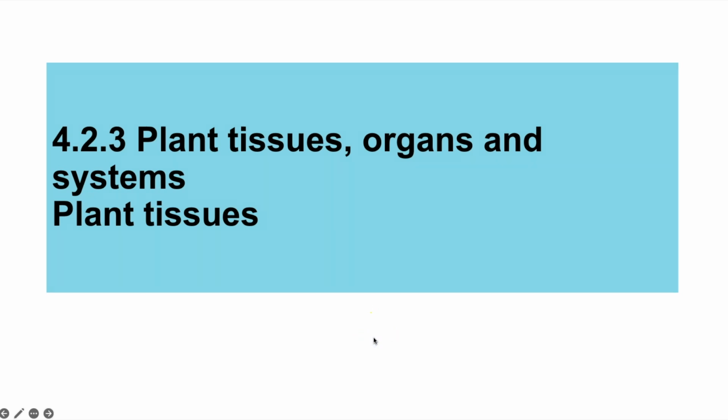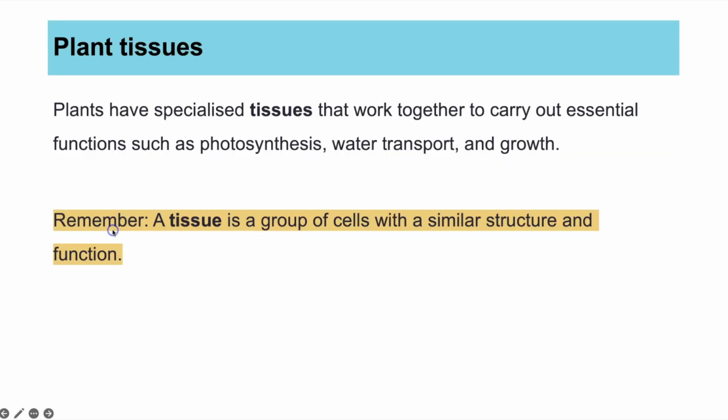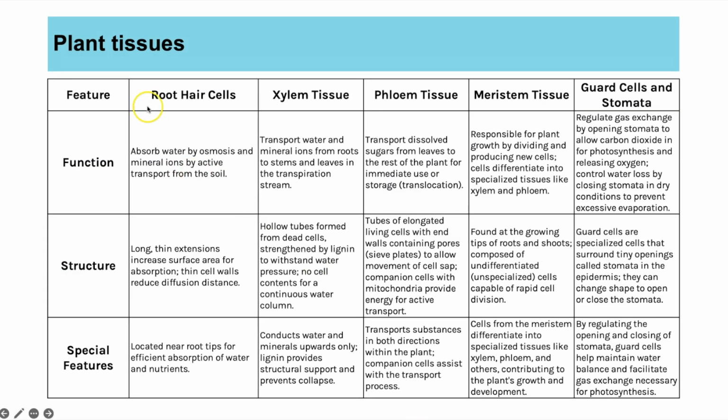So the last bit of this topic then is looking at some plant tissues, organs and organ systems. So plant tissues, just as a quick reminder, a tissue is a group of cells with a similar structure and function. And plants have specialised tissues that work together to carry out essential functions such as photosynthesis, transport and growth. So here's a selection of the tissues that you need to know. Again, I've done it as a table so you can do a screenshot and then put it into your notes as well.